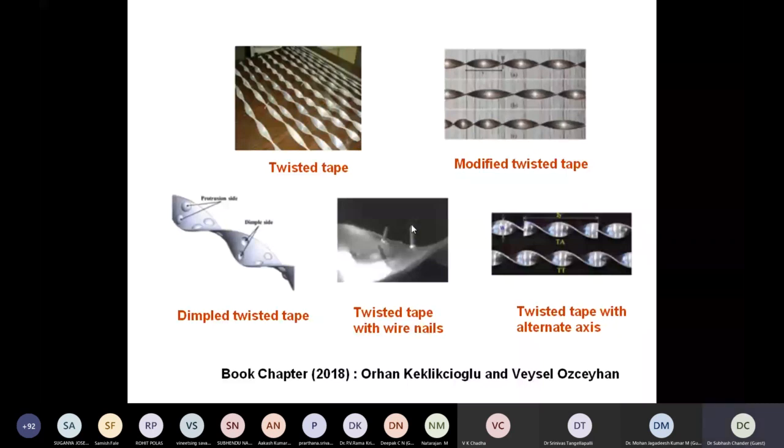So we can have twisted tapes with alternative axis. These are another type. That's what we could see, that even in twisted tapes there are many alterations. It means you think of one geometry, and you have to go into detailed analysis of how different designs of that geometry are going to affect the heat transfer in heat exchangers.